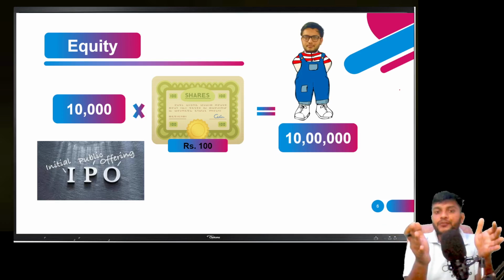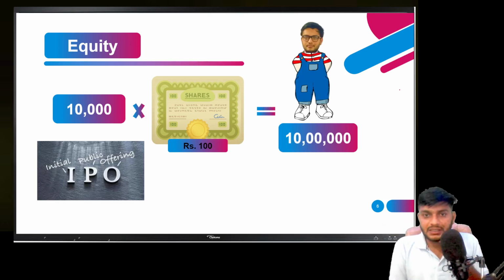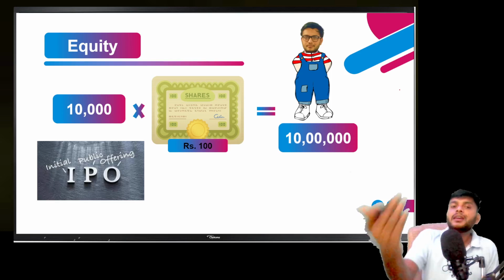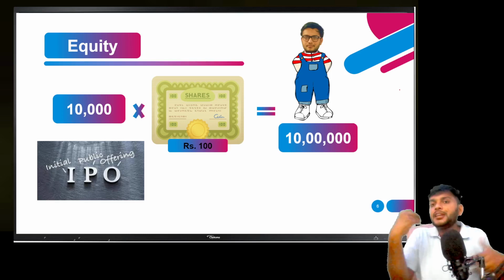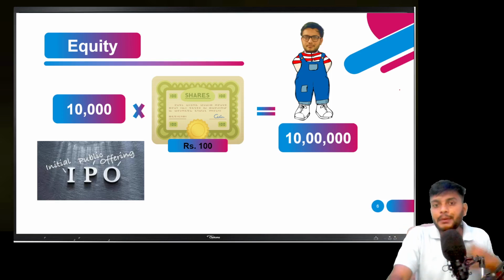If you buy 70% of the shares of my business, that is 7,000 shares, then you become the 70% owner of my business. If I purchase 5,000 shares, I become the 50% owner of the business. In this way, equity works. Basically, I'm dividing the ownership into small parts and issuing it to the public, and the public purchases it and becomes owners of the business.